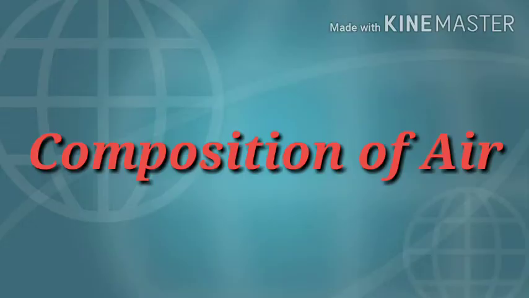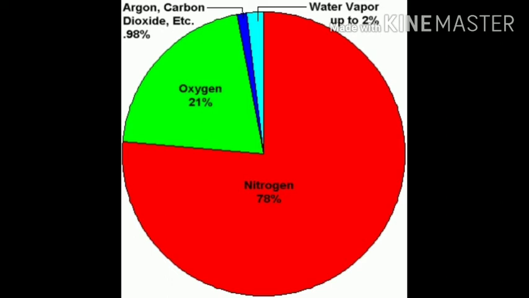Now, our next topic is the composition of air. What is there in the air? Earlier it was thought that air is a single substance, but later Joseph Priestley in 1774 showed that air is a mixture of gases. It contains oxygen and many other gases. Later experiments proved that air is a mixture of gases.